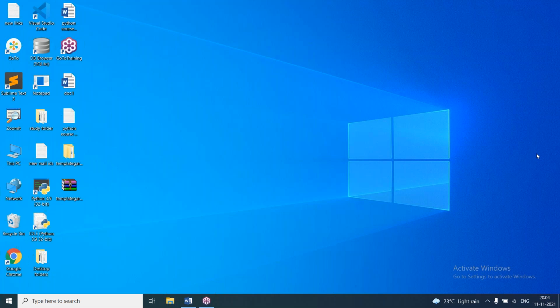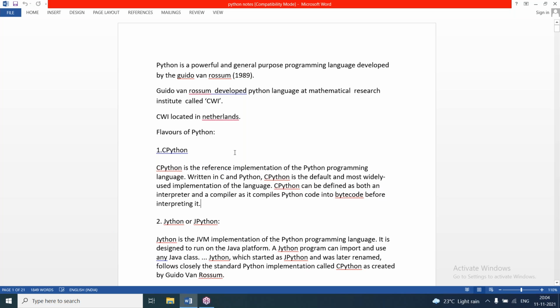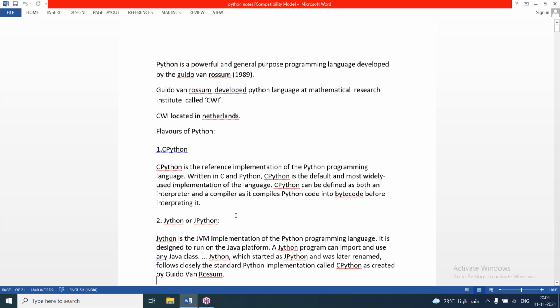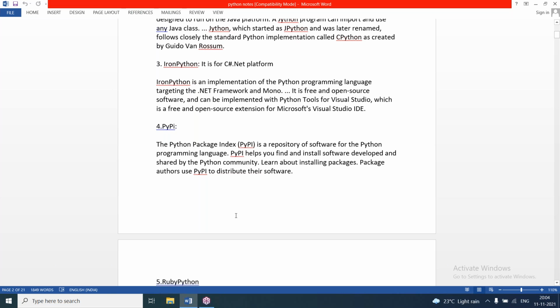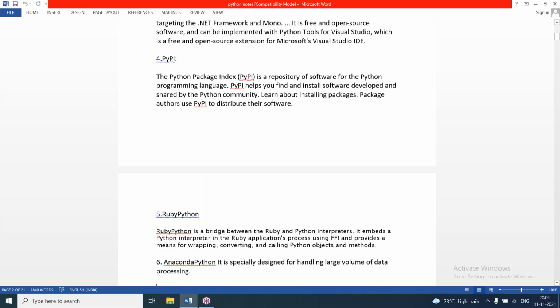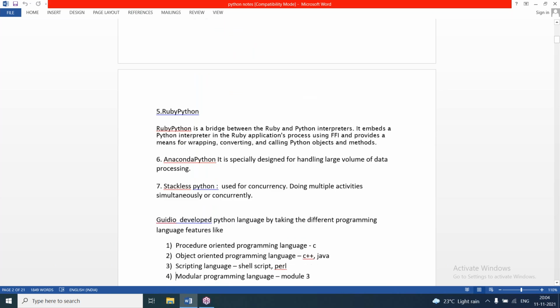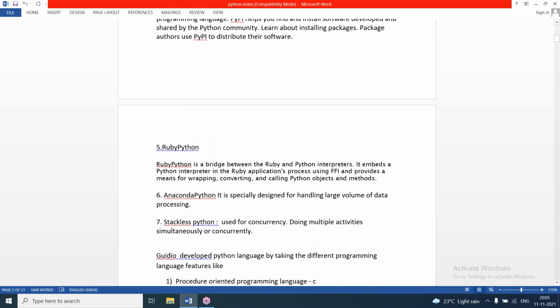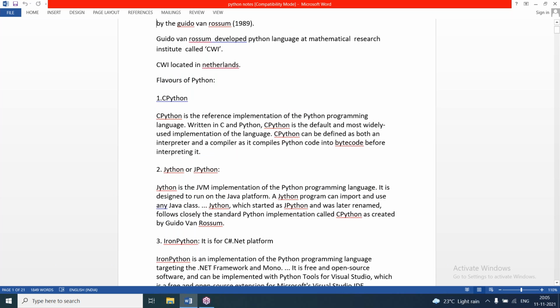Hi students. In the previous class, we discussed the flavors of Python and also its important features. In the flavors of Python, we discussed CPython, then JPython, after that IronPython, PyPy, RubyPython, Anaconda Python, and Stackless Python. All these we have discussed. So the Python language's default implementation is CPython.